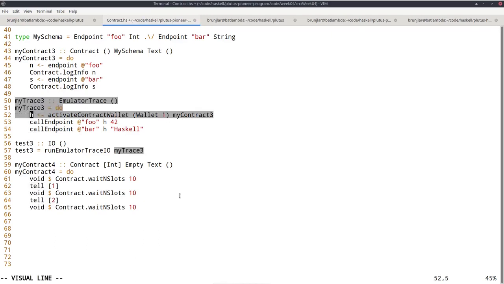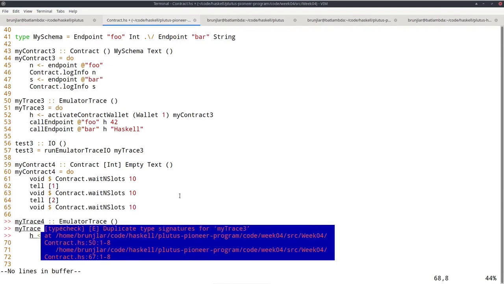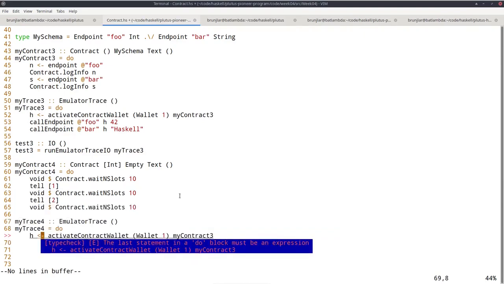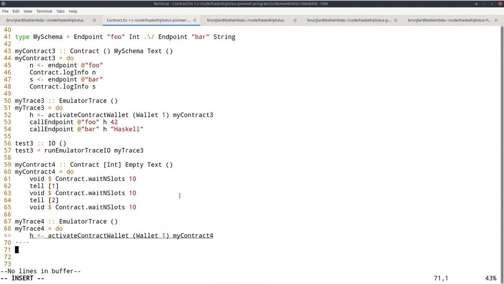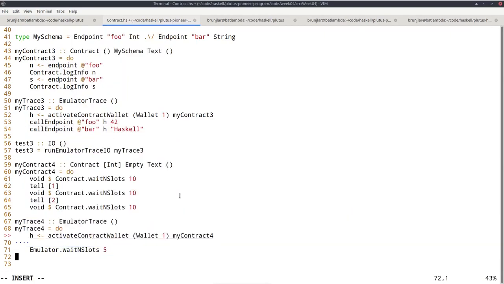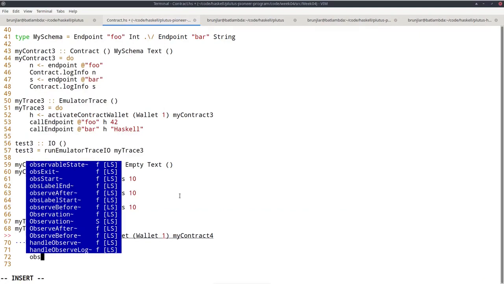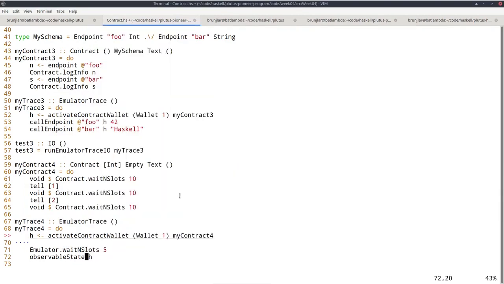Now for a trace that exercises this contract, we start as before by starting the contract. Now let's wait for 5 slots. The way we read the state of a running contract is by observableState, and as argument it just takes a handle, which we called h, and the result will be the state at that time.